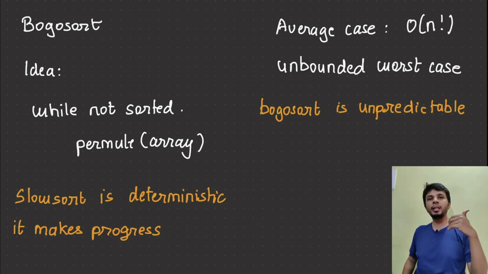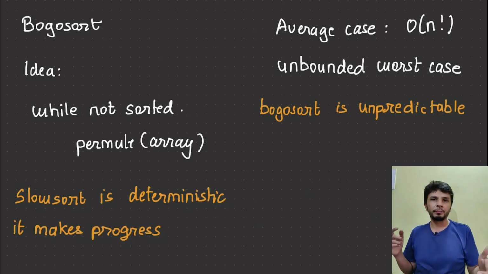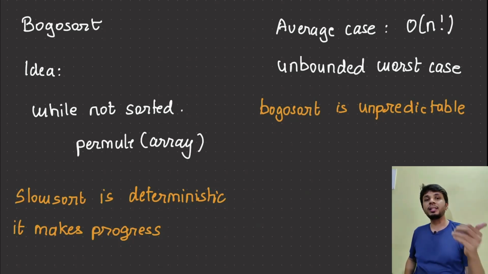If the array is sorted, then we are set. If the array is not sorted, we do a random permutation of the array, right? The average case of bogo sort will be order of n factorial, but the worst part is that its worst case is unbounded. So typically this becomes the worst sorting algorithm ever.